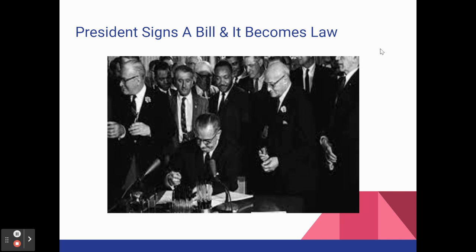The first option is the president can sign the bill, and it becomes a new law. It goes into effect. This is President Lyndon Johnson signing the famous 1964 Civil Rights Act with Dr. King in the background. This basically ended all legalized segregation in the United States. So this was a significant law signing.